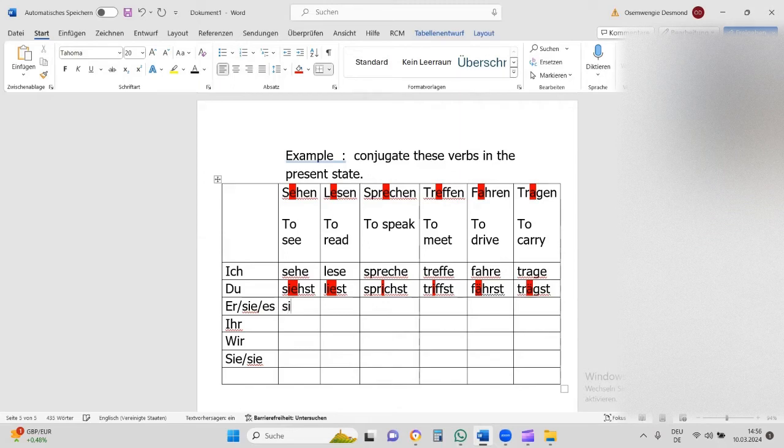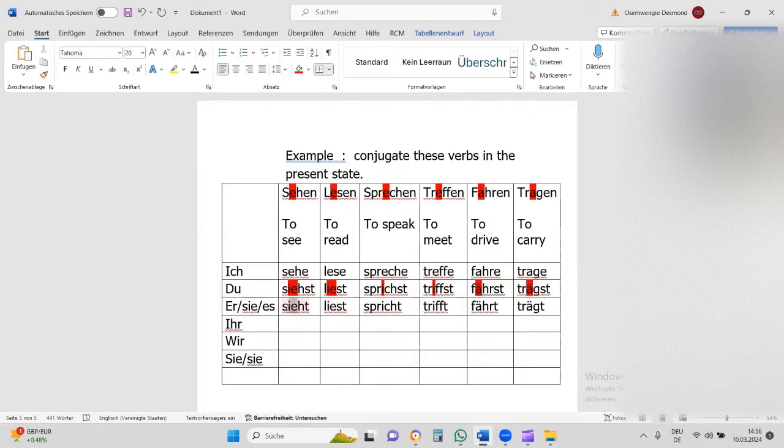Es sieht, but same ending. Es liest. Now don't forget, I don't put two S here. Like I said, it's very absurd. We put in two S? Just put one, it's okay. Es spricht. Es trifft. Es fährt. Es trägt.